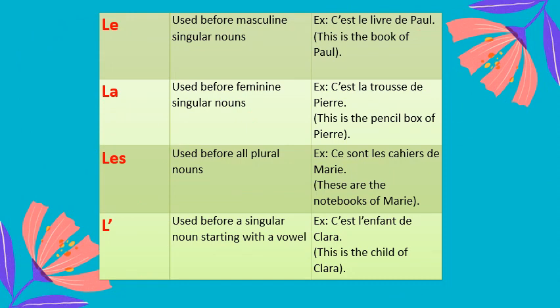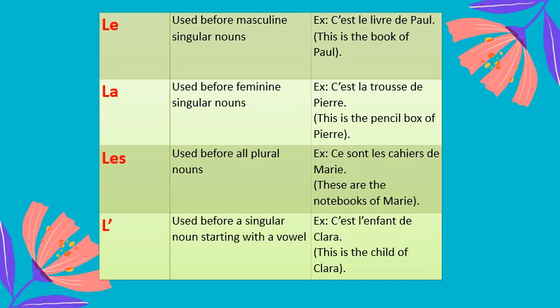So the first definite article le is used before masculine singular nouns. For example, c'est le livre de Paul means this is the book of Paul. Now here as we can see in this sentence, the identity of the noun which is le livre is mentioned, that the book belongs to Paul.